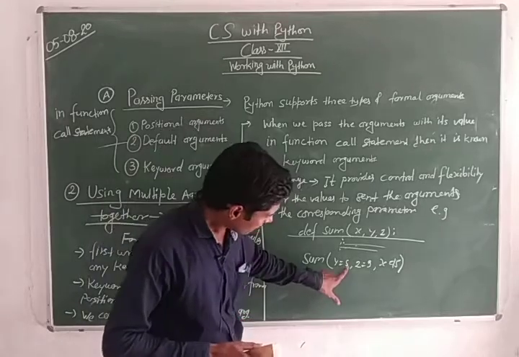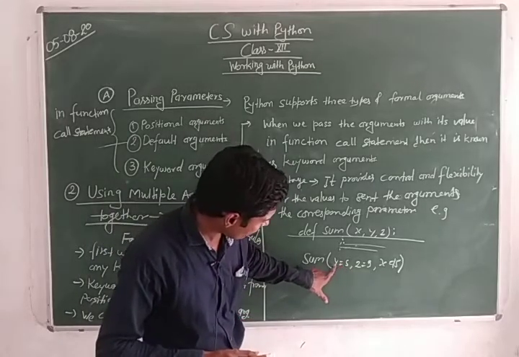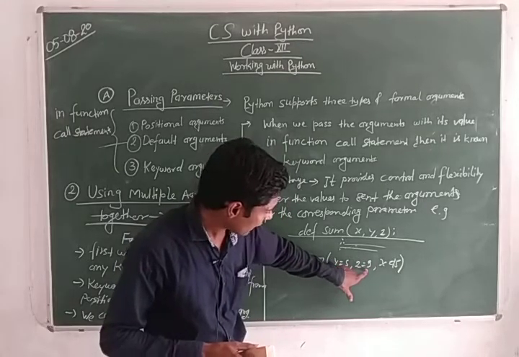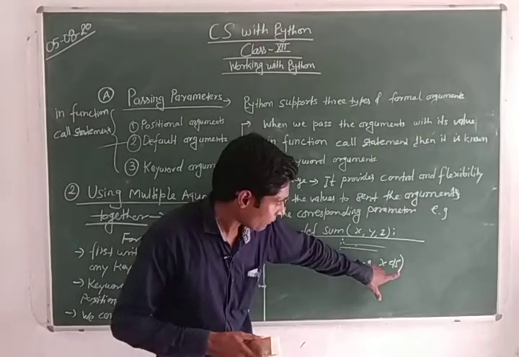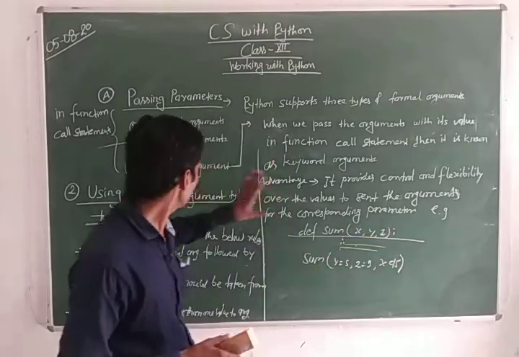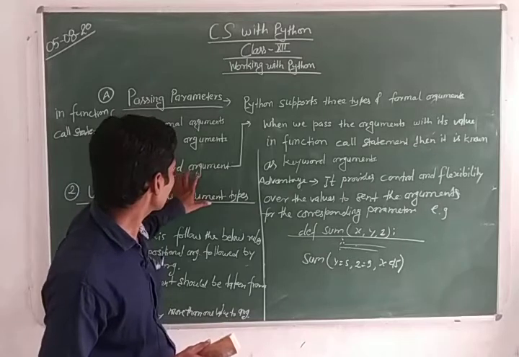This is possible if we assign values to these arguments. Here we assign the values y=5, z=9, x=15. If we assign the values, the order becomes immaterial. So use it. This is the concept of keyword argument.